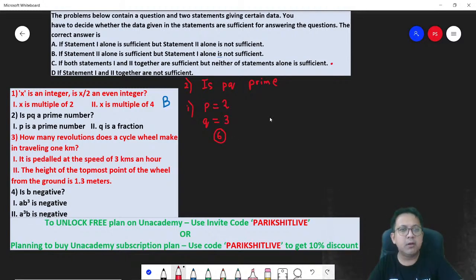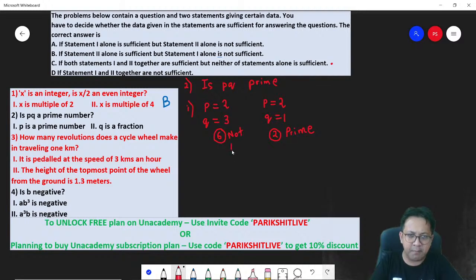Not a prime number. But if P is, let's say, 2, and if Q is 1, in that case, how much will be PQ? In that case, P into Q is 2 into 1, which is 2. So can I say 2 is a prime number? But if you get your answer as 6, 6 is not a prime number. So there are two possible answers, meaning statement 1 alone is not sufficient. Let's look at statement 2.